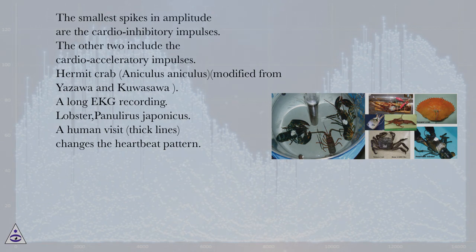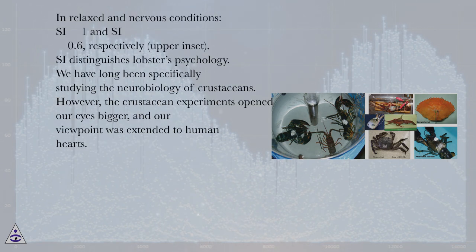Hermit crab, Aniculus, modified from Izawa and Kuwasawa. A long EKG recording. Lobster, Panulirus japonicus. A human visit, thick lines, changes the heartbeat pattern. In relaxed and nervous conditions, SI is 1 and 0.6, respectively, upper inset. SI distinguishes lobster psychology. We have long been specifically studying the neurobiology of crustaceans. However, the crustacean experiments opened our eyes bigger, and our viewpoint was extended to human hearts.